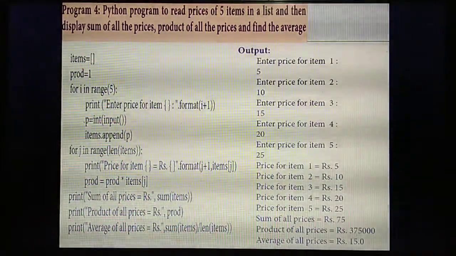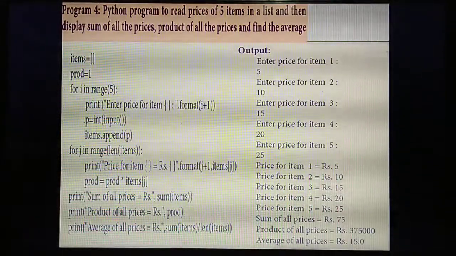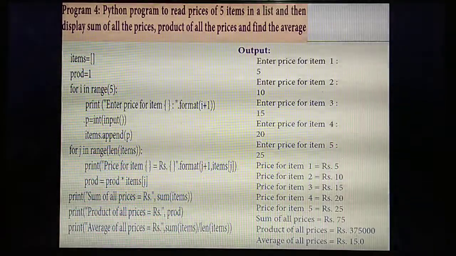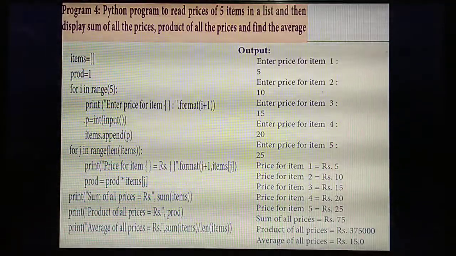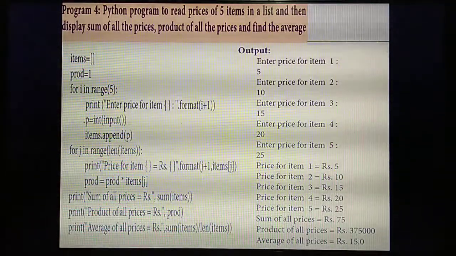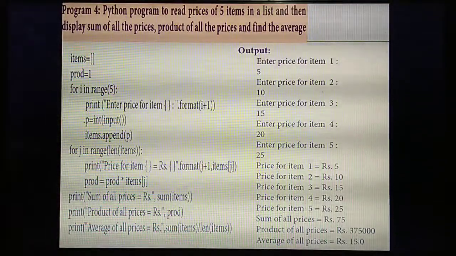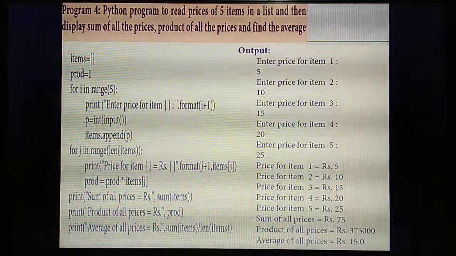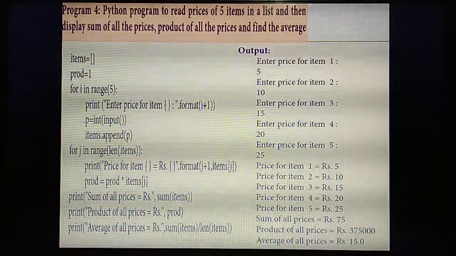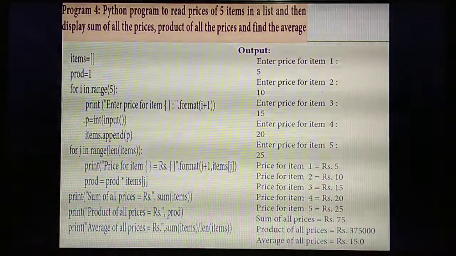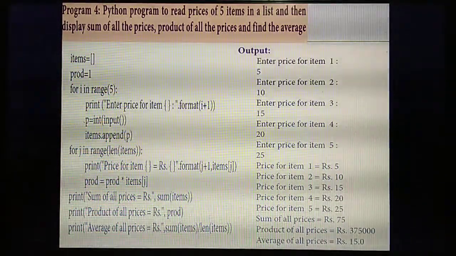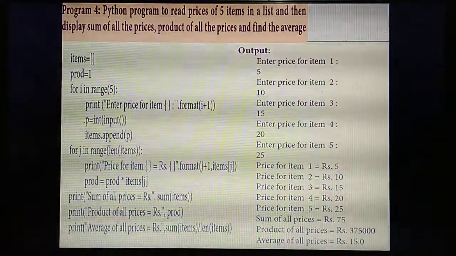For example, you are purchasing 5 items. So for those 5 items, you need to display the prices for 5 items, as well as the product for each item. So for 5 items, it means the product of 5 items, that means multiplication values. As well as you need to find the average of all prices. Average of how much you are going to purchase.